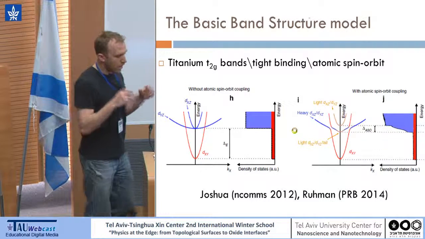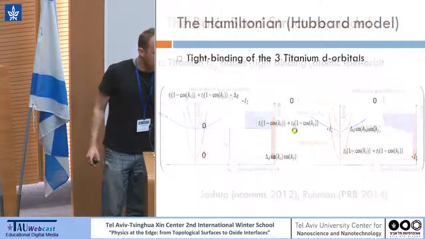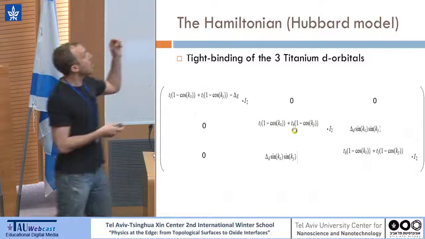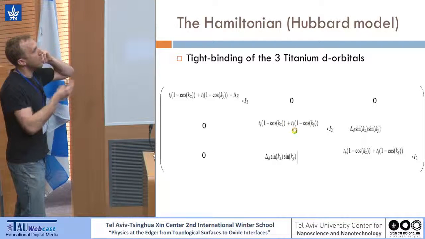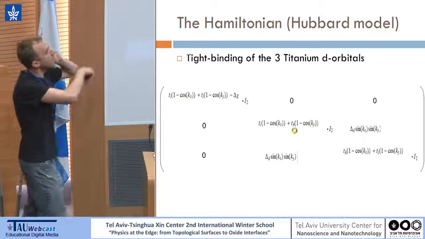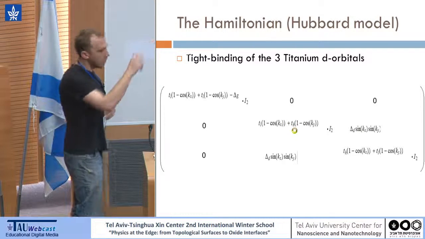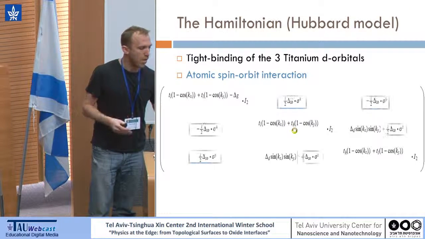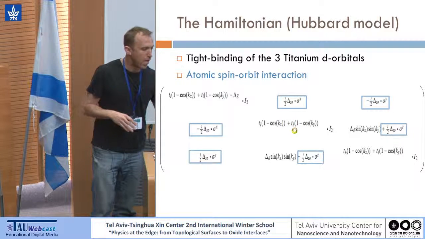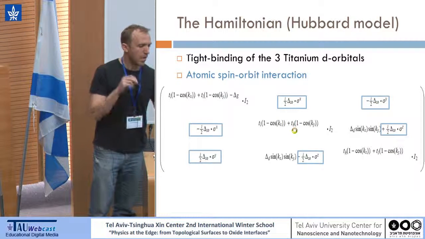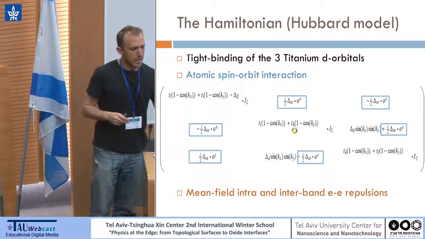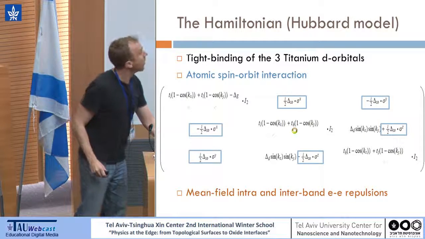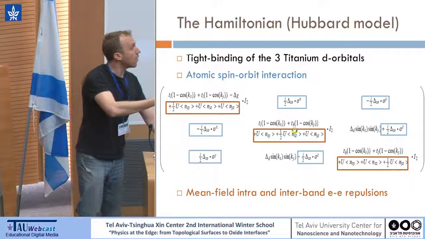We used all of this basic knowledge to write our Hamiltonian. We have our tight binding of the three titanium d orbitals with our two transfer integrals and our Herpin term. We add the atomic spin-orbit interaction, added by Wuchman and Joshua. And we ourselves are adding a mean field intra- and interband electron-electron repulsion in the diagonal part of this matrix.